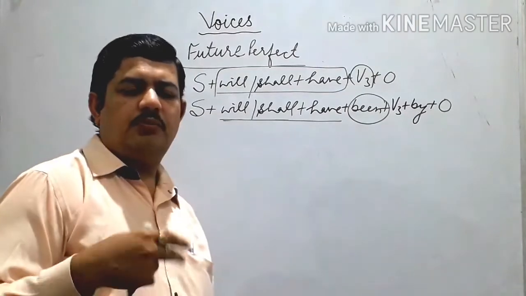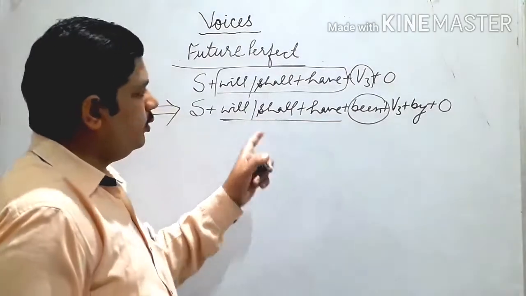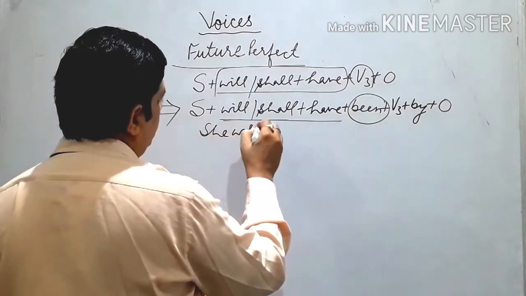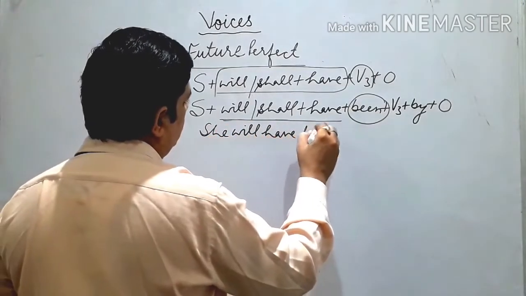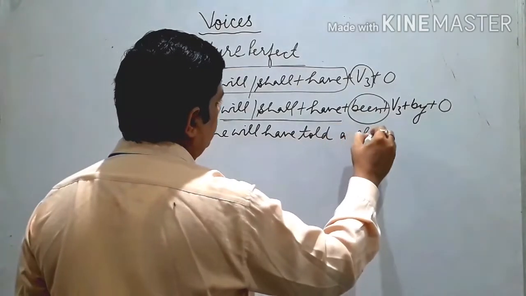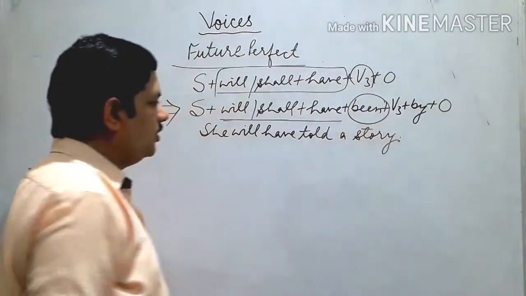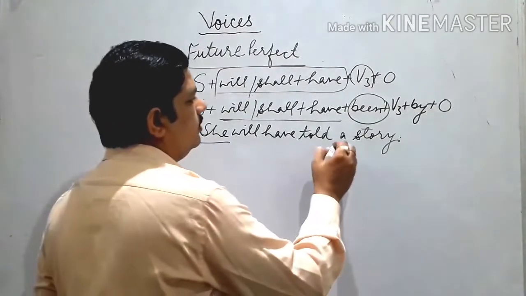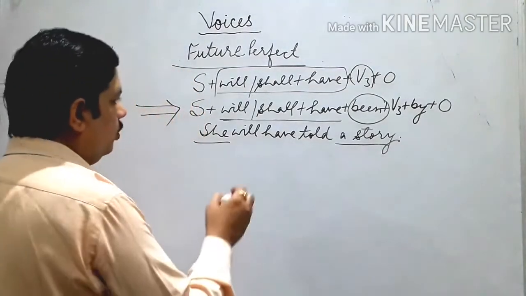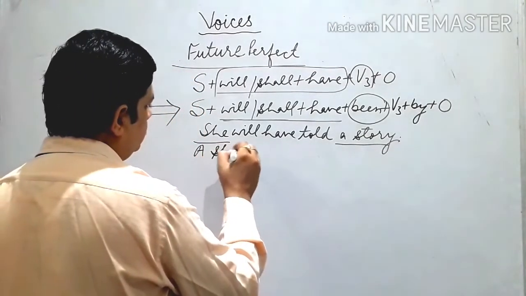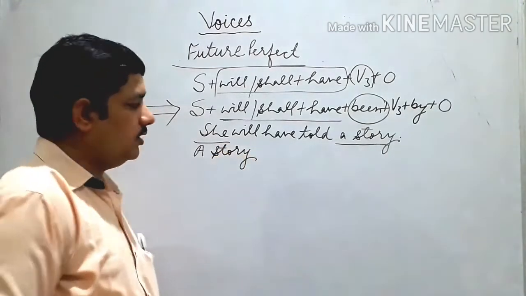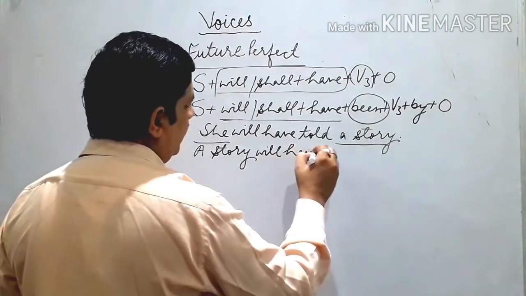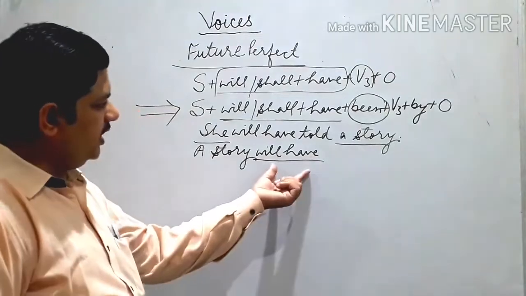In many papers, competitive examinations and others, such types of questions are generally asked. Listen: she will have told a story. Here she is the subject, a story is the object. So how do we convert? A story, singular, then will. A story will have.